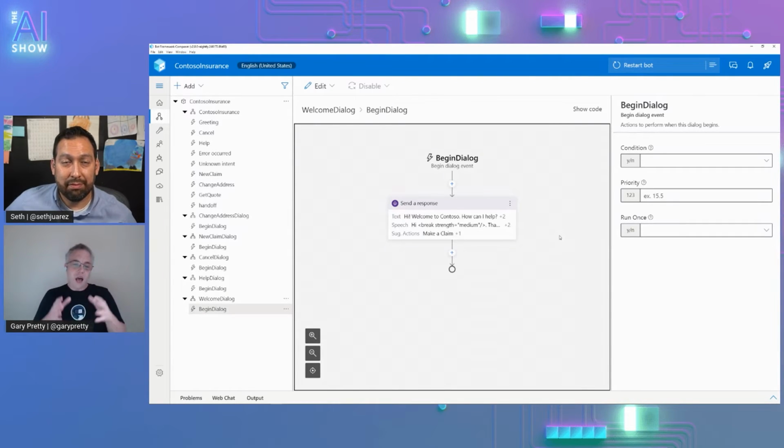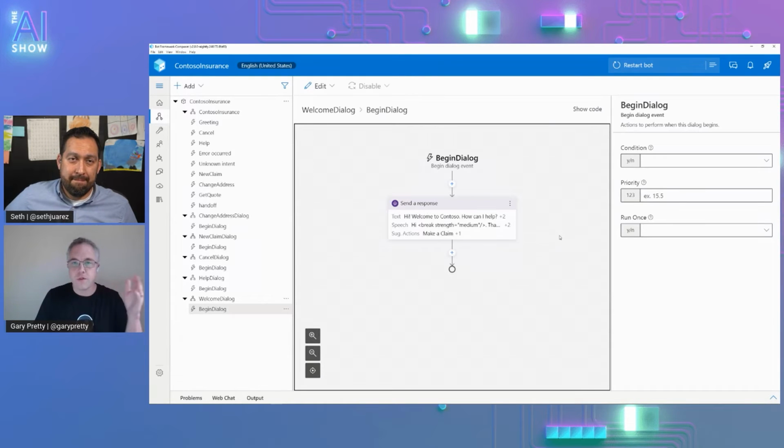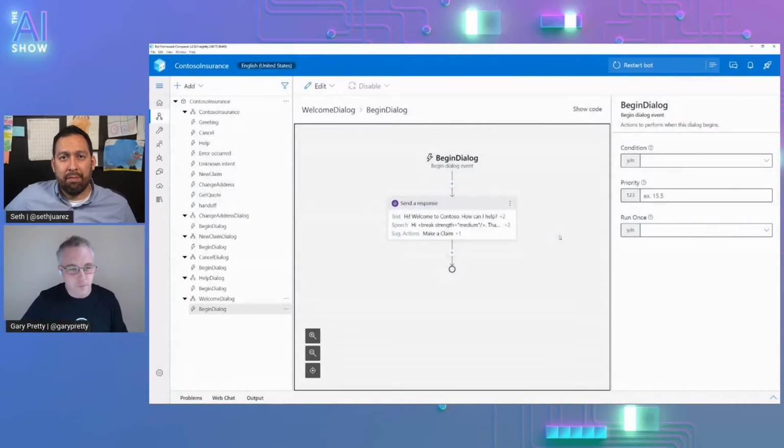Right. Exactly. And I think the thing that we've started to realize is that people use Composer in a number of different ways, right? It's absolutely there to build enterprise grade production bots. But actually, there's a lot of people out there who are using Composer in the very early stages just to mock up a conversation, to mock up an experience. Exactly. And no longer do they need to make that really simple. It's actually very, very easy to get to a sophisticated experience, even when you're in the early proof of concept stages. So we're really excited about this.